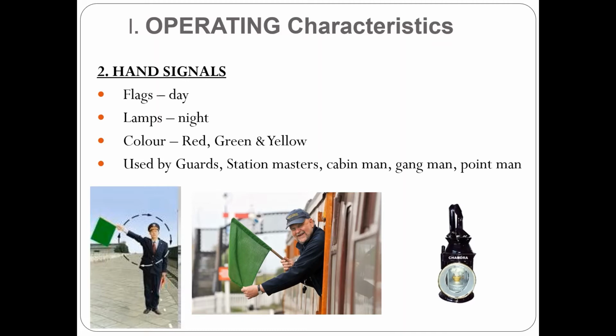The standard indication is that when a red flag or light is shown, it means the train needs to stop. If it is a green flag or light, the train can proceed safely. And if it is a yellow light, then it needs to proceed cautiously. So these were the signal indications or conventions.